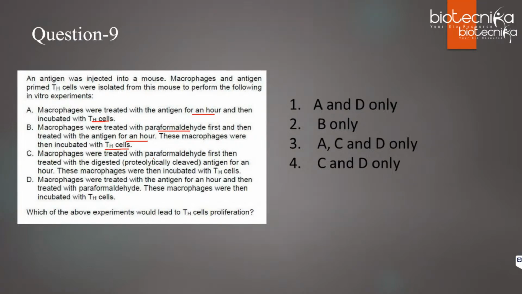C. Macrophages were treated with paraformaldehyde first, then treated with the digested antigen for an hour, then incubated with T helper cells. D. Macrophages were treated with the antigen for an hour and then treated with paraformaldehyde, then incubated with T helper cells. Which of the above experiments would lead to T helper cell proliferation?